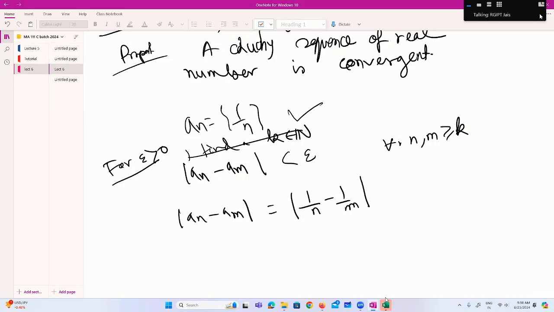See, you have to bring it in terms of k, because we have to find the existence of k. First we have to write this in terms of k, and then there we have to use the existence of k. And from where will you get the existence of k? Using the Archimedean property, the same property I'm saying. So this is 1/n plus 1/m, is it not? n and m are positive numbers, right? So we have just written 1/n.